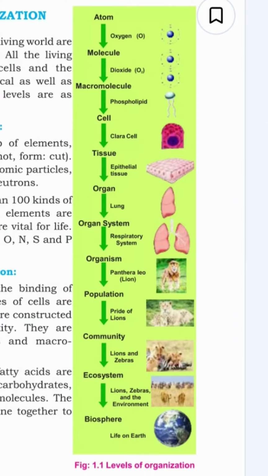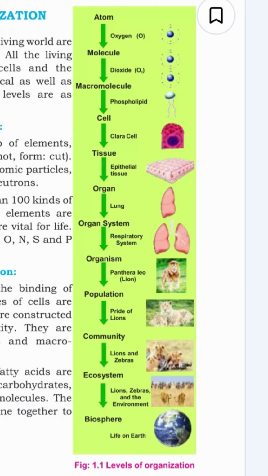Figure 1.1 Levels of organization. This diagram shows the levels of organization in the living world. Life starts from the simplest level called atom, such as oxygen. Atoms join together to form molecules, like carbon dioxide. Molecules combine to form macromolecules, for example phospholipids. Macromolecules build cells, which are the basic unit of life.